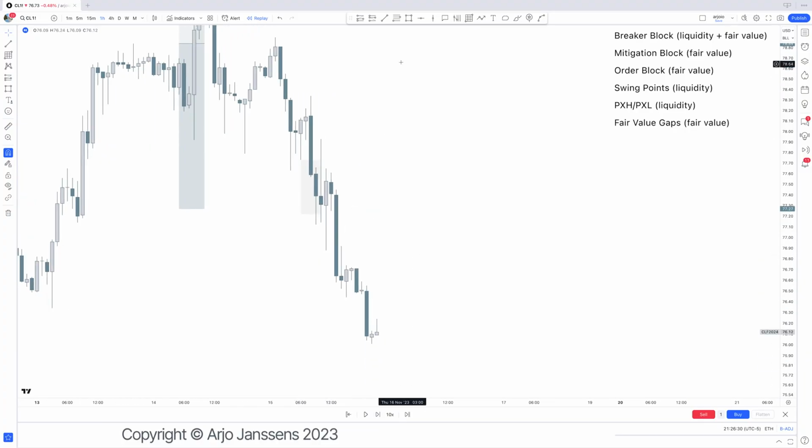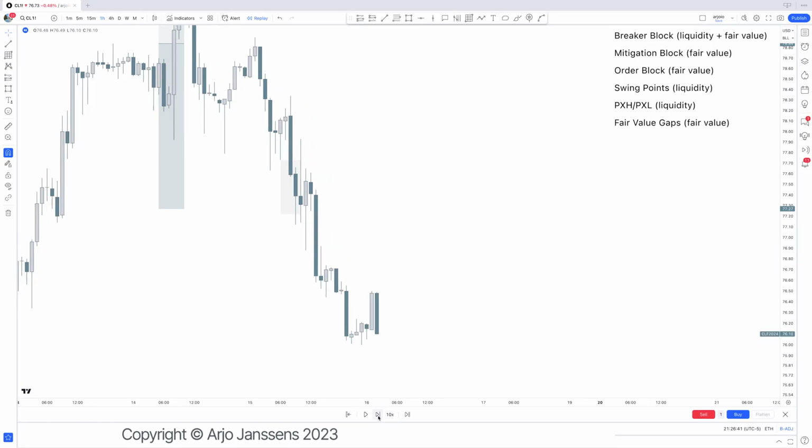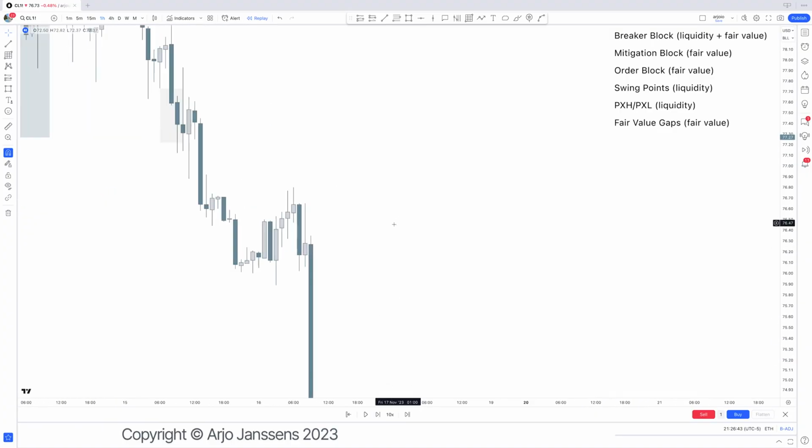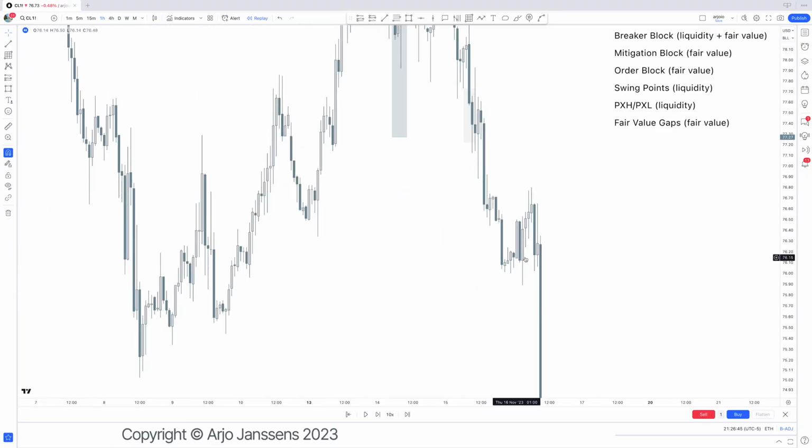It's the same with this right there, where we have this move higher. And then we have this, everything below this. And that is why we see this wick, because that is where the fair value was. And then we do the same exact thing right there and right there. And we just keep on doing that.